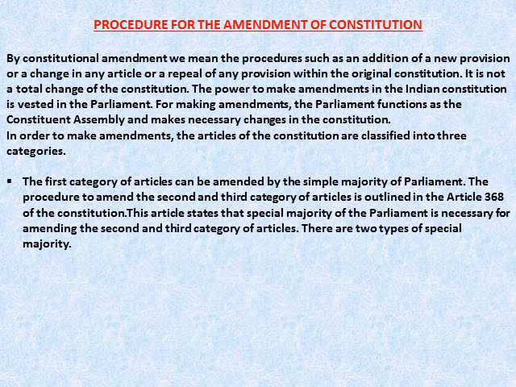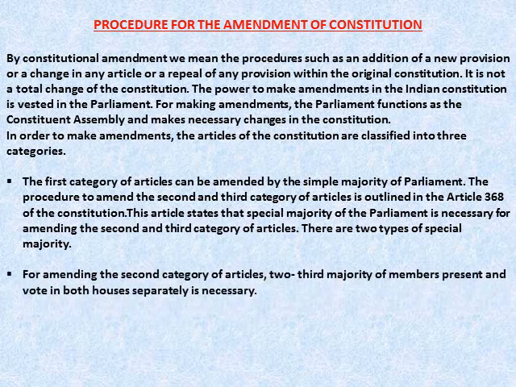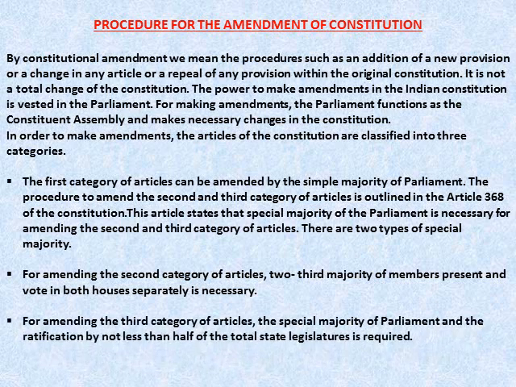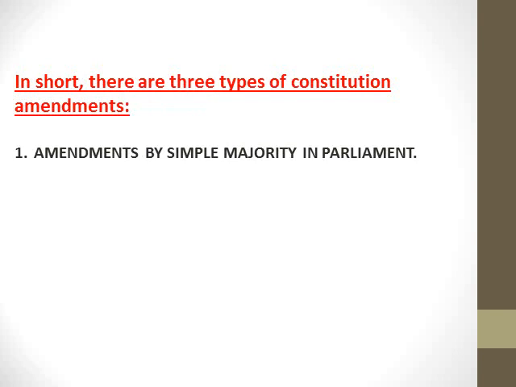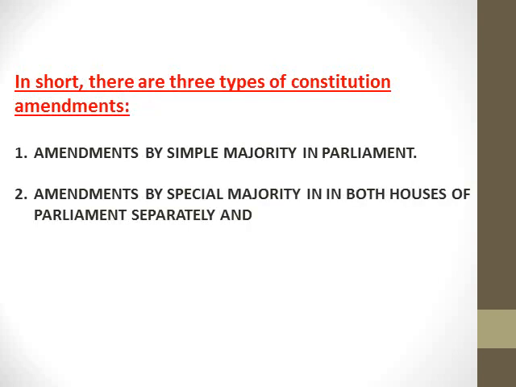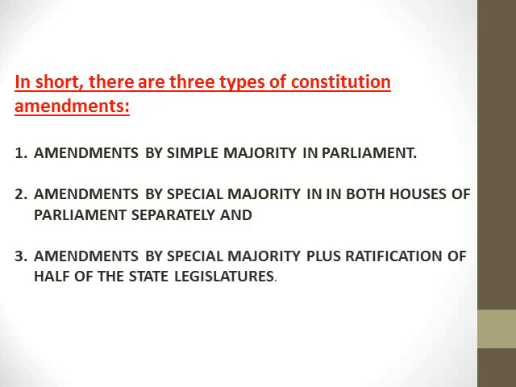There are two types of special majority. For amending the second category of articles, two-thirds majority of members present and voting in both houses separately is necessary. For amending the third category of articles, the special majority of Parliament and the ratification by not less than half of the total state legislatures is required. In short, there are three types of constitution amendments. 1. Amendments by simple majority in Parliament. 2. Amendments by special majority in both houses of Parliament separately. 3. Amendments by special majority plus ratification of half of the state legislatures.